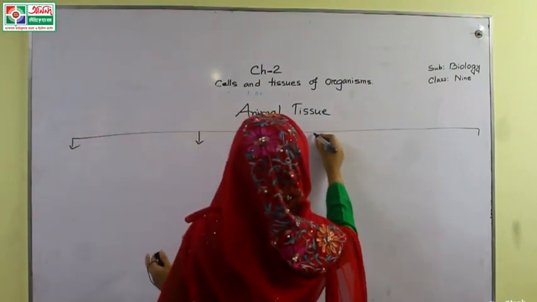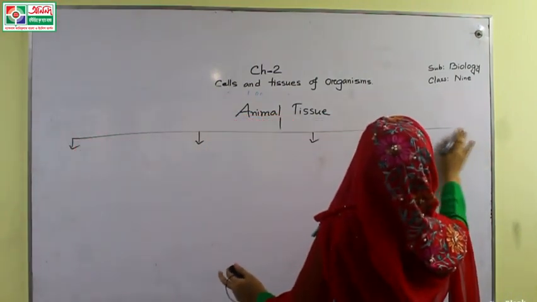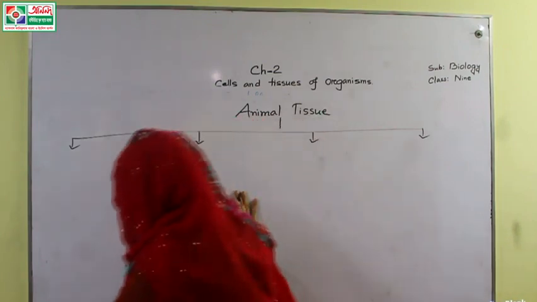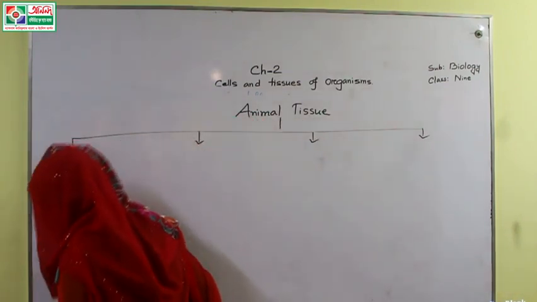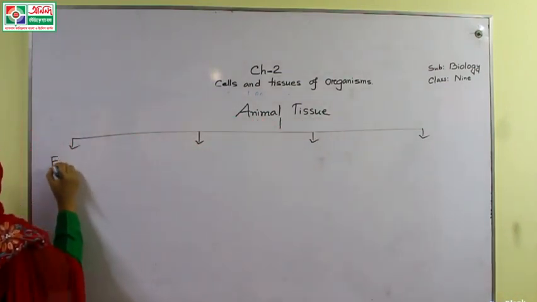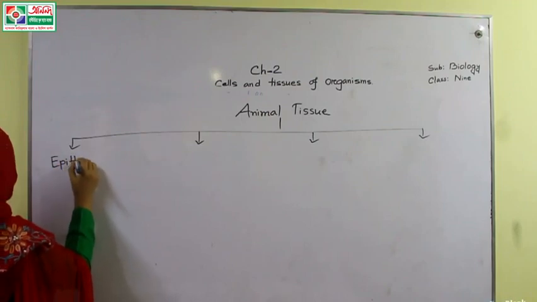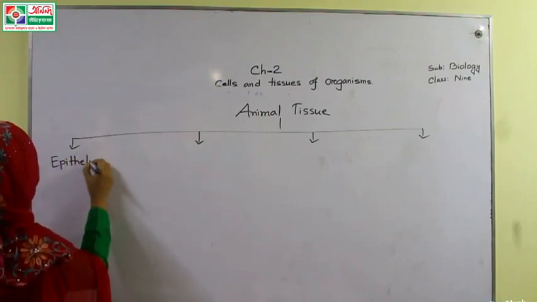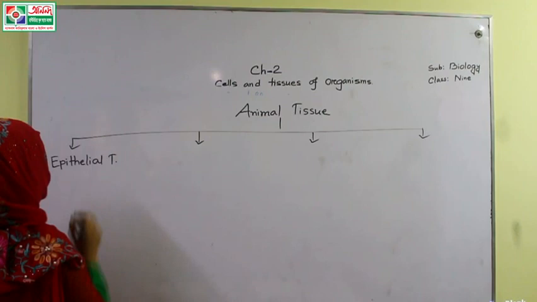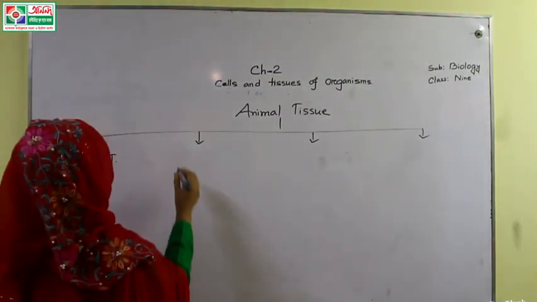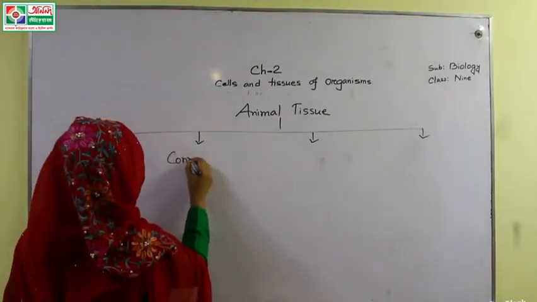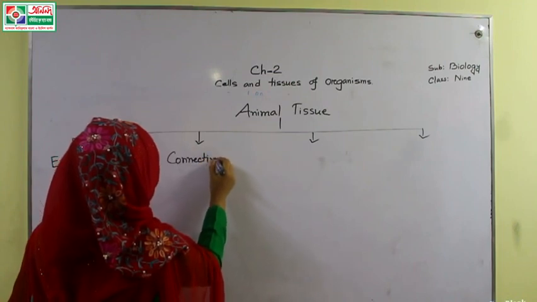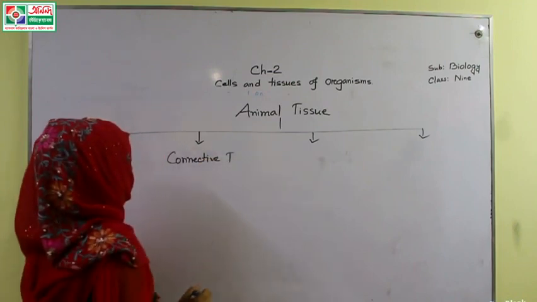Number 1, epithelial tissue. Number 2, connective tissue.